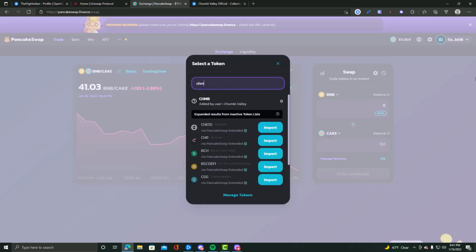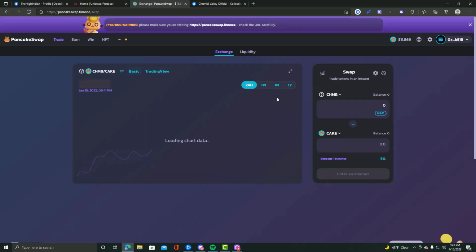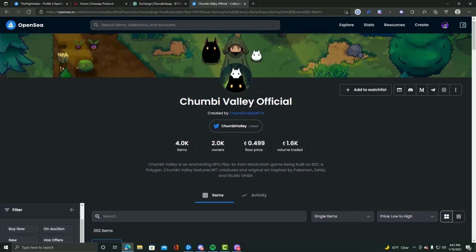One that I'm very fond of is Chumby Valley. I made some TikTok videos about it, and so it's actually seen some good price action since the staking started. And let's see if we can pull it up real quick. I actually have it right here.